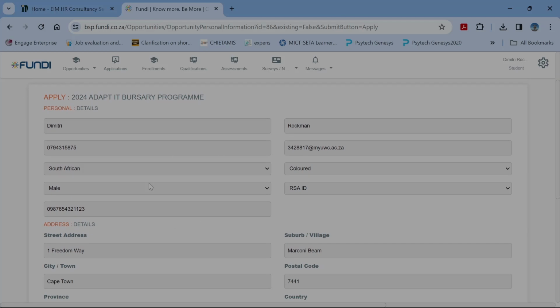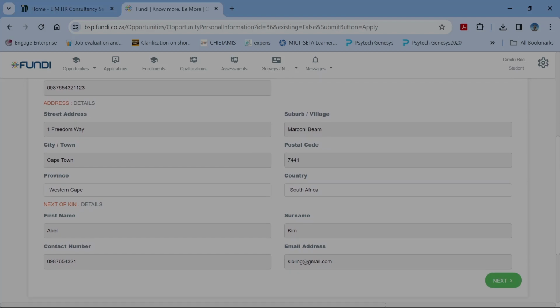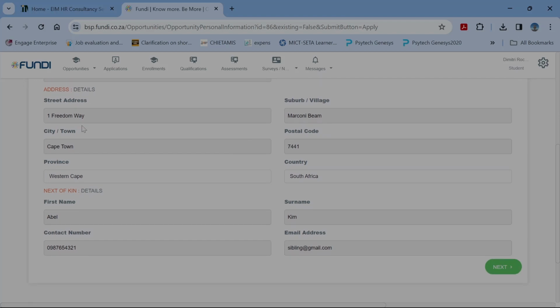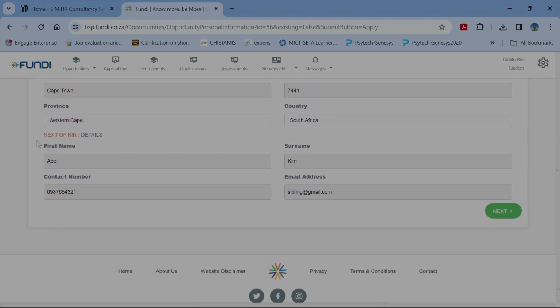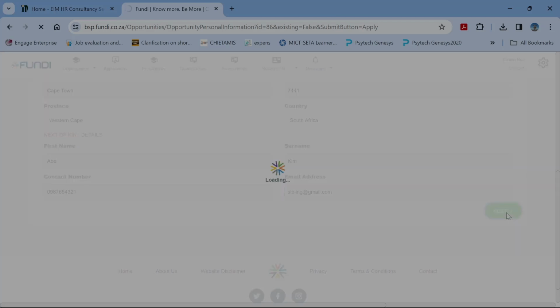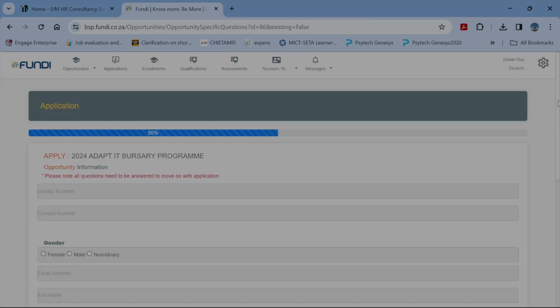My details are here in this particular section. My ID number is obviously incorrect because it's just for this tutorial. The same with my address. I don't live in Freedom Way. And then my next of kin details I obviously have placed in. So now I can just click on next. And now we're at 50%.